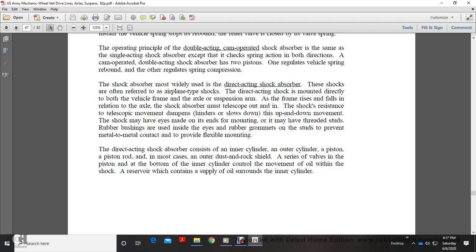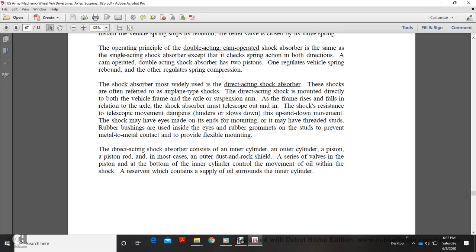As the frame rises and falls in relation to the axle, the shock absorber must telescope out and in. The shock resists this telescoping movement, which dampens and slows down the up and down movement. The ends of the shock are made for mounting and may have threaded studs and rubber bushings used in the eyes, with rubber grommets on the studs to prevent metal-to-metal contact and provide flexible mounting.